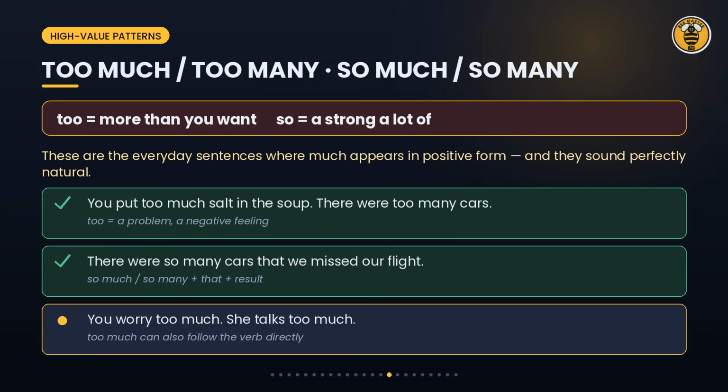Two very useful patterns. Too much and too many mean more than you want, and the feeling is negative, it is a problem. So much and so many are simply strong versions of a lot of, and they are often followed by that plus a result. You put too much salt in the soup. There were so many cars that we missed our flight. And remember, too much can also come after a verb. You worry too much.